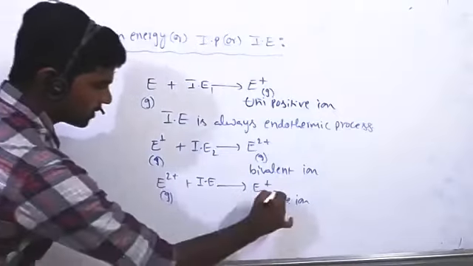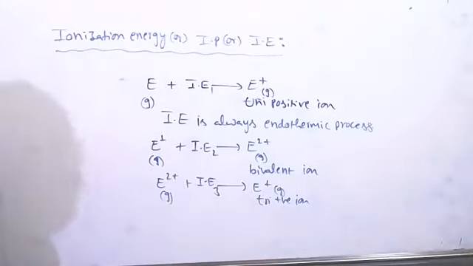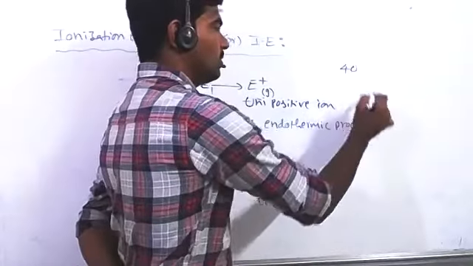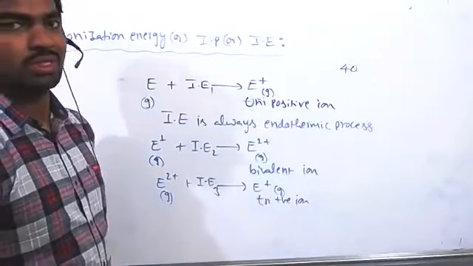Still these are in the gaseous phase only. This is called the third ionization enthalpy. If you remove the fourth electron, it is the fourth ionization enthalpy. Suppose one atom has 40 electrons, then 40 ionization enthalpies exist.